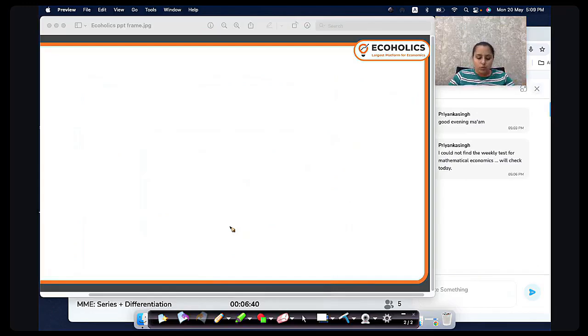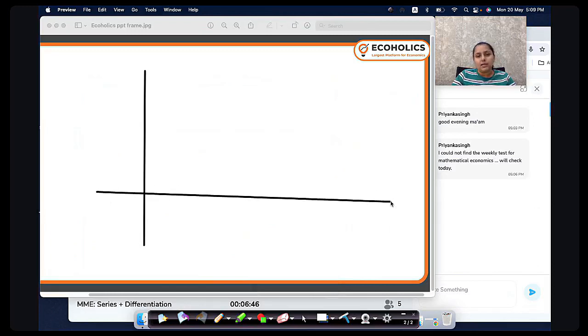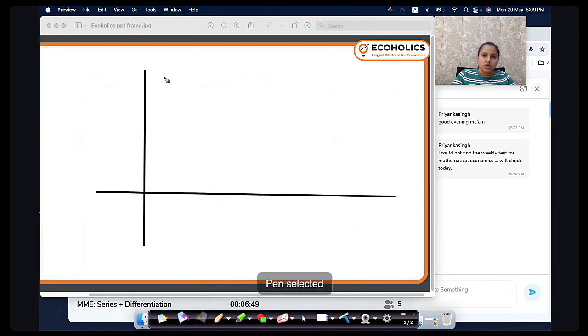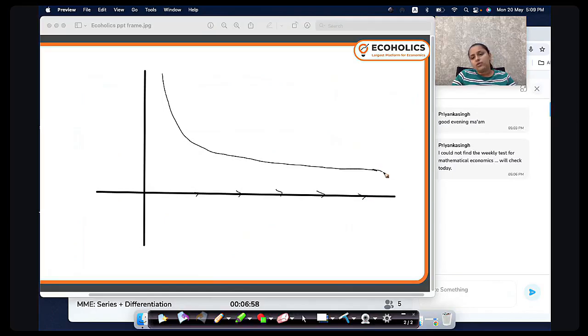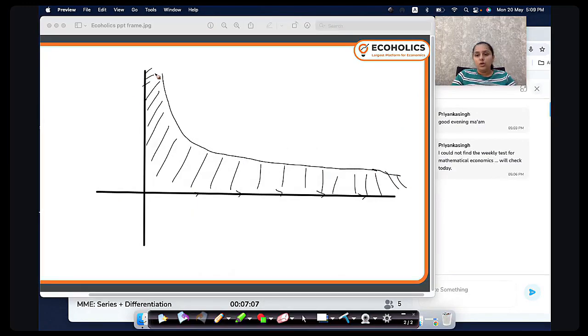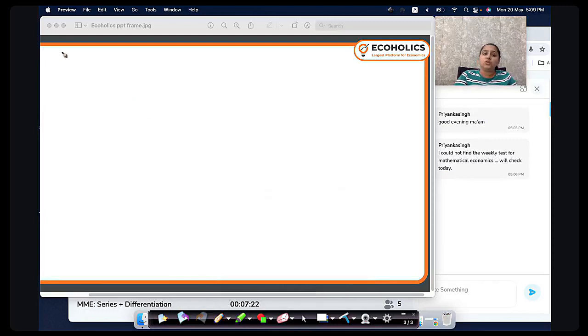Now, do you know how the harmonic series looks? After seeing the graph, you will realize the harmonic series is diverging. It looks something like this. As the value of k increases, the value is falling here. The series is basically the sum. Since the ends are not meeting, the sum is also not going to be finite. That is the reason why the harmonic series diverges. Okay. Now, there are very simple tests which are used to check convergence or divergence.